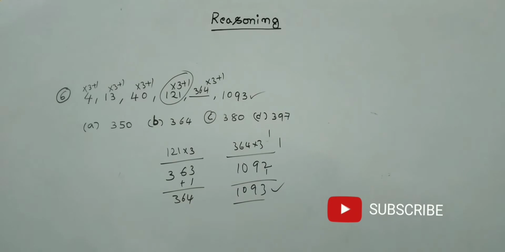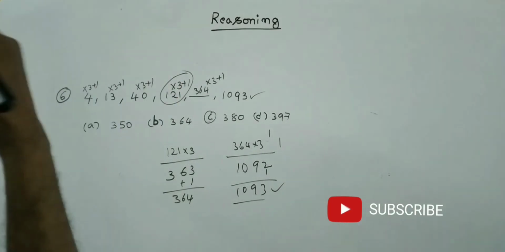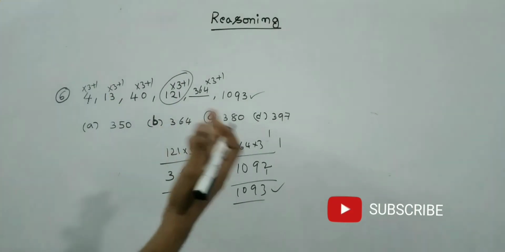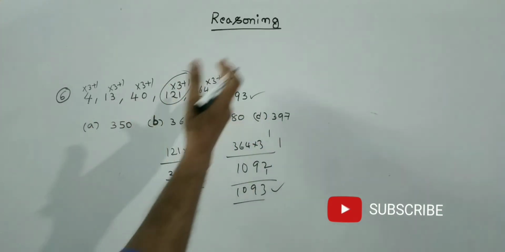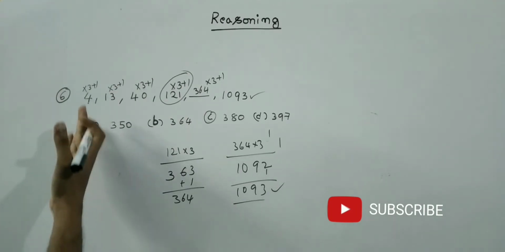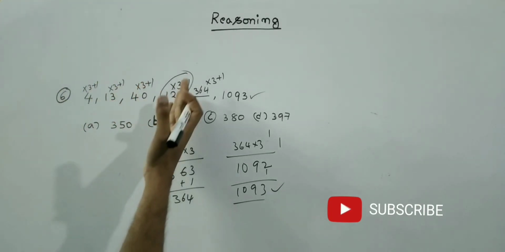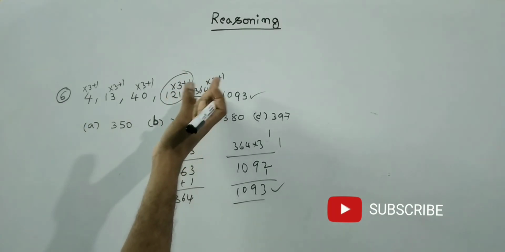First we have to identify the difference, whether it is less or more. If the difference is much more, there may be a multiplication. If the difference is less, there may be an addition or subtraction. Here the difference is more, so definitely it should be a multiplication. Here 4 into 3 plus 1, 13 into 3 plus 1, 40 into 3 plus 1, 121 into 3 plus 1, then it came 364.